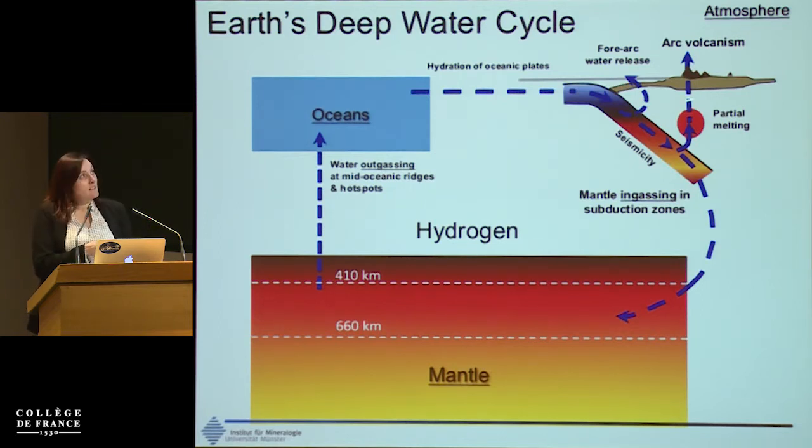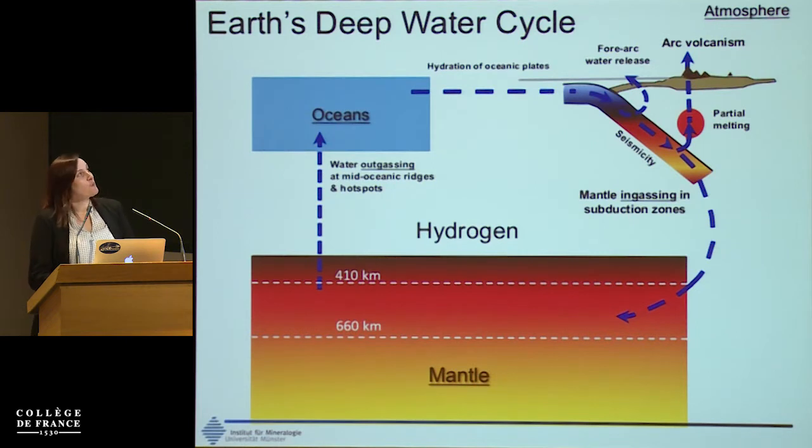So the idea is that a part of the water that might be subducted is not completely devolatilized in subduction zones, and we know that the balance between what is subducted potentially and what is recovered in volcanic arcs indicates that it might be like one-third of the water that might be still going deeper into the mantle and potentially stored in the region between 410 and 660 kilometers depth. That is what we call the transition zone, and which is a water storage site in the mantle.